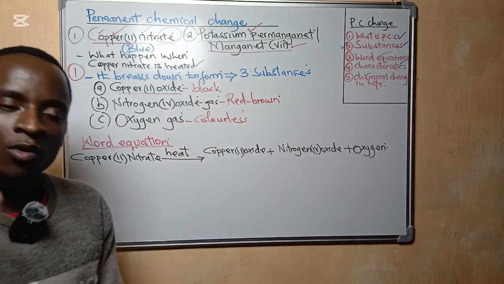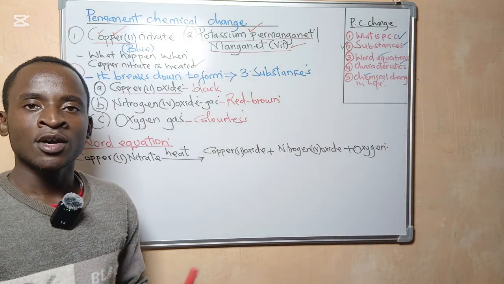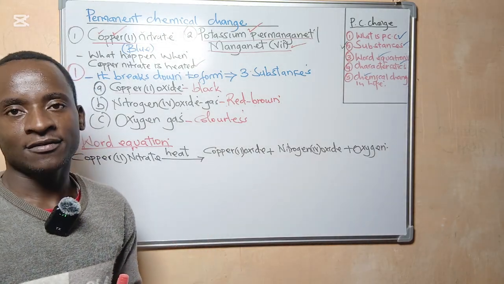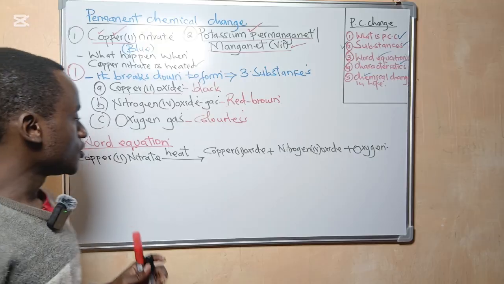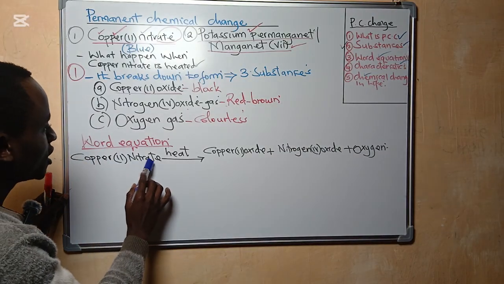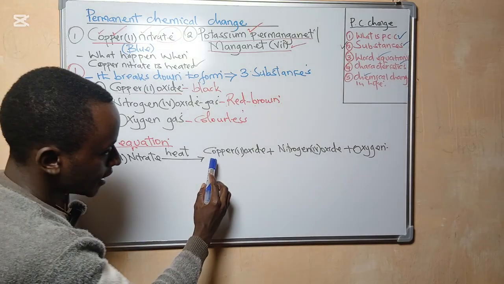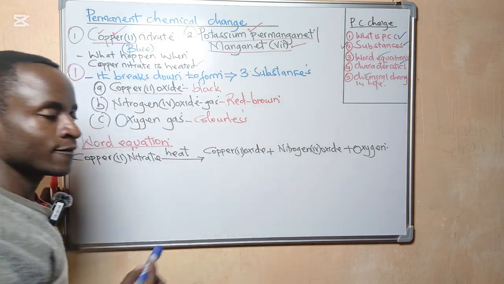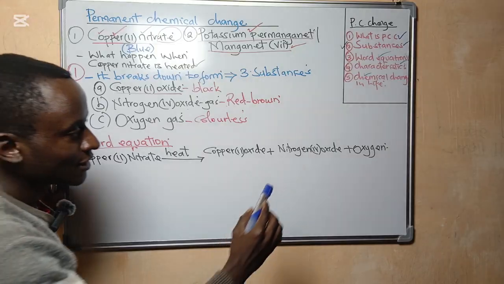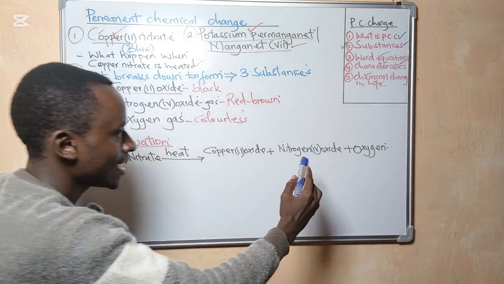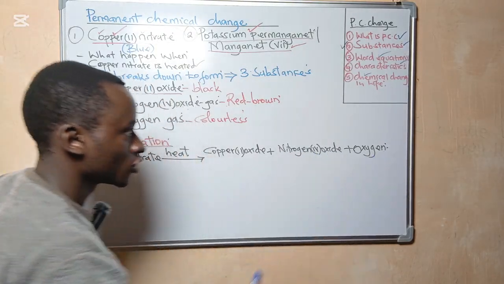When writing the word equation, you need to indicate the color of these substances. You need to indicate the color of copper 2 nitrate, then the color of copper 2 oxide, then also the color of nitrogen 4 oxide and the color of oxygen.